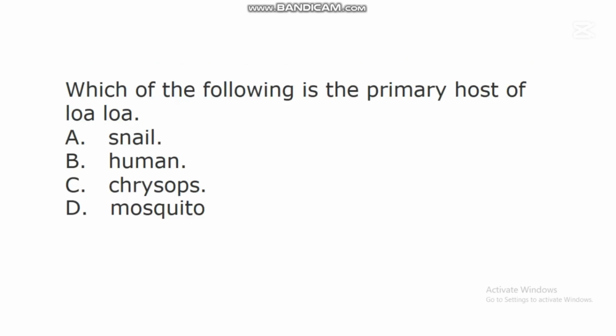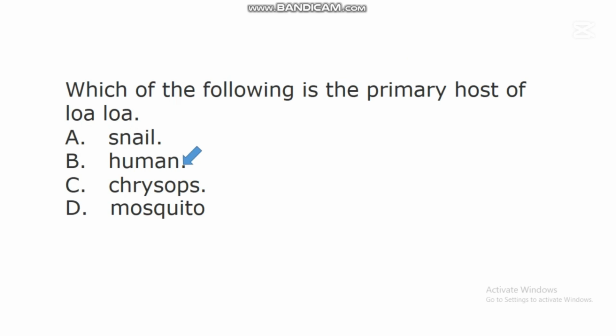The next question says, which of the following is the primary host of loa loa? A. Snail. B. Human. C. Chrysops. D. Mosquito. In this question, the correct answer is B. Human.